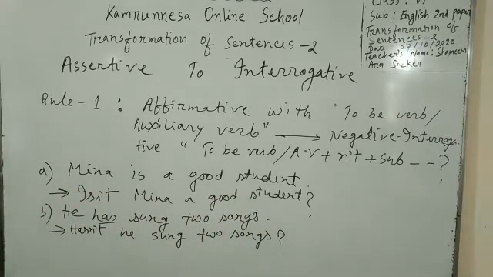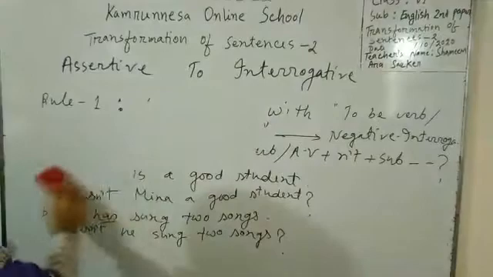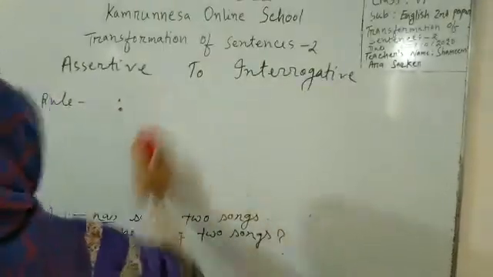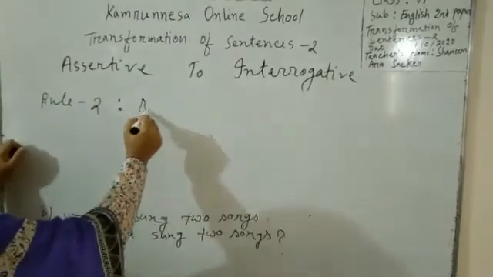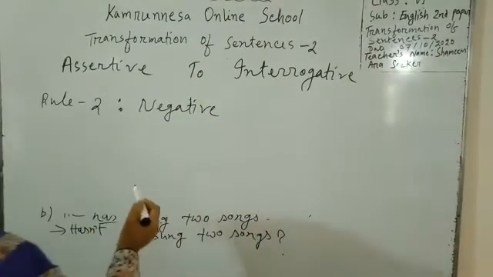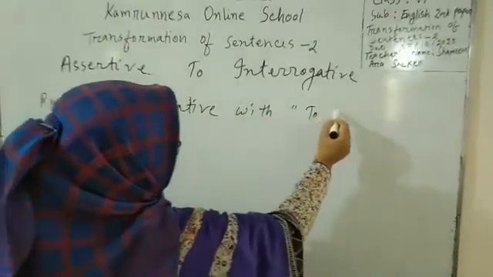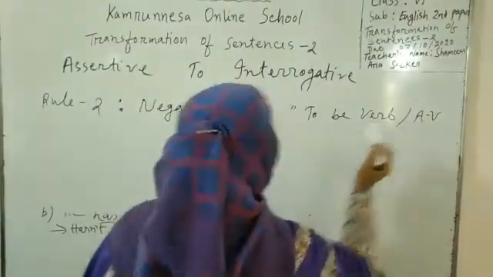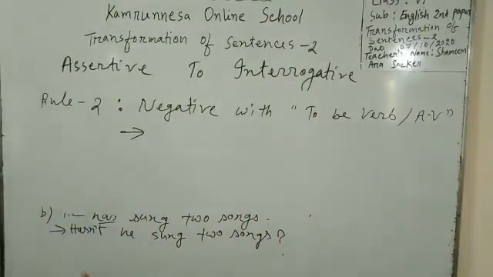Now come to rule 2. If the assertive sentence is in negative form, and if there is a to be verb or another auxiliary verb, then we will turn it into a bare interrogative.